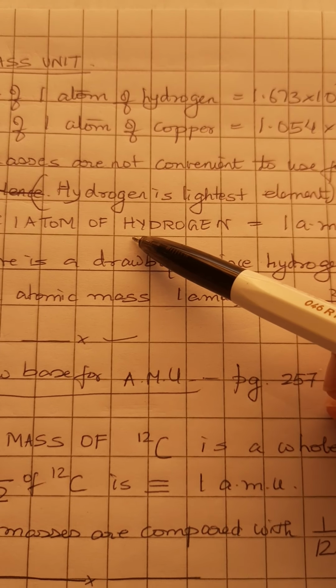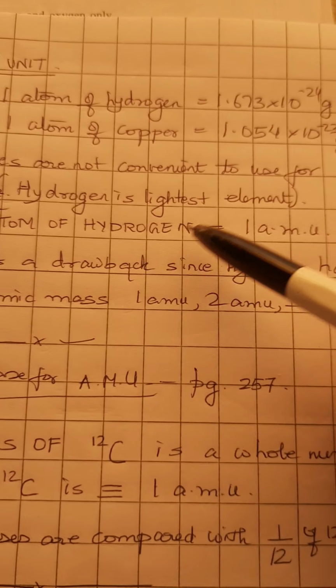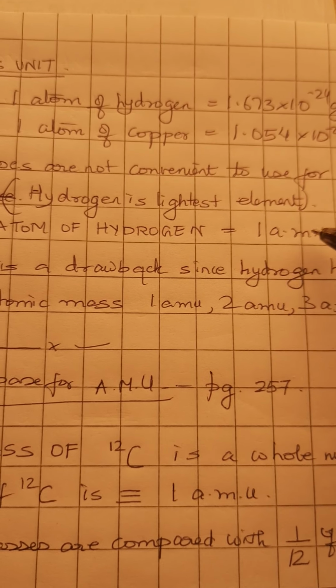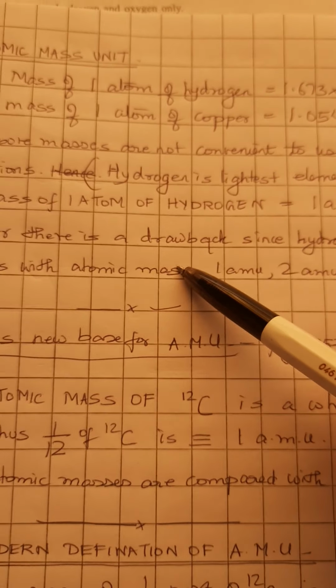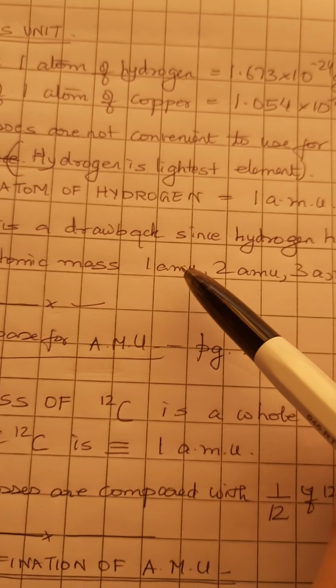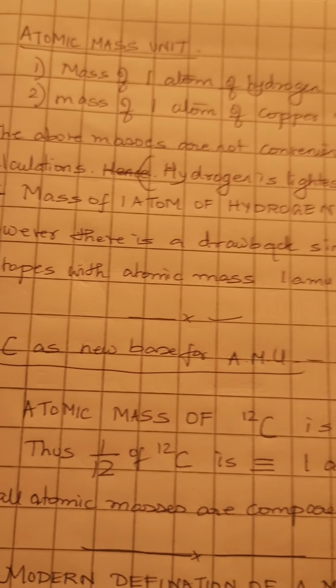So, since hydrogen is the lightest element, the mass of 1 atom of hydrogen is taken to be 1 atomic mass unit. But there is a drawback in using this because hydrogen has 3 isotopes with atomic masses 1 AMU, 2 AMU and 3 AMU.